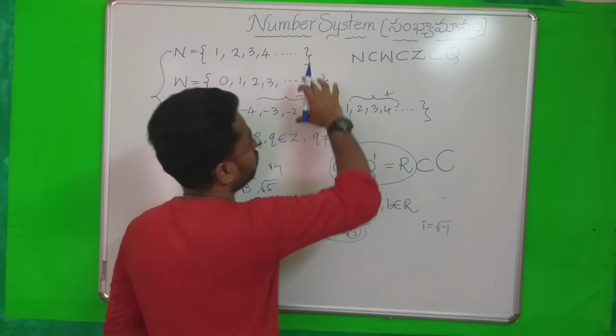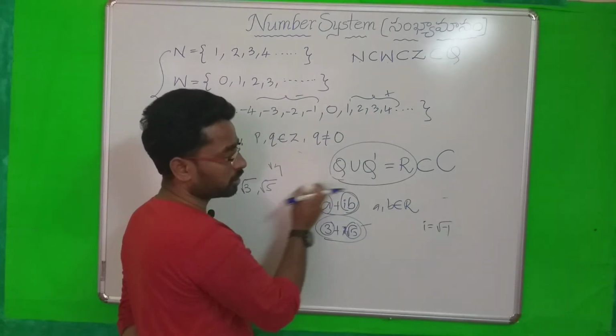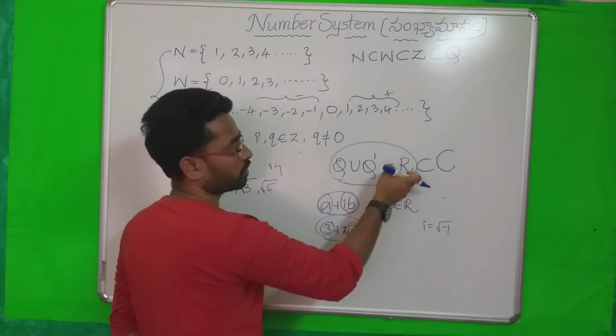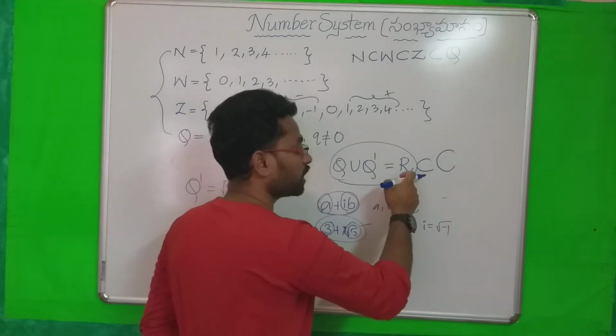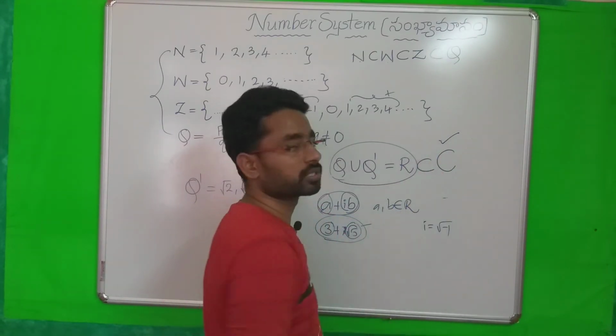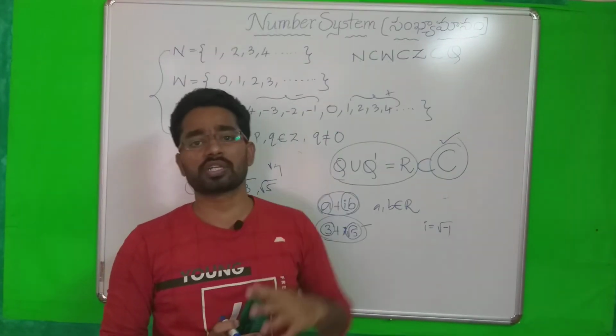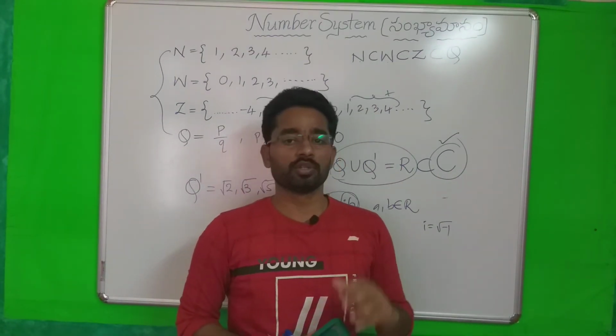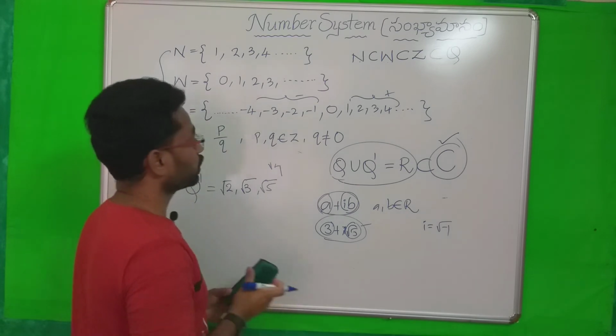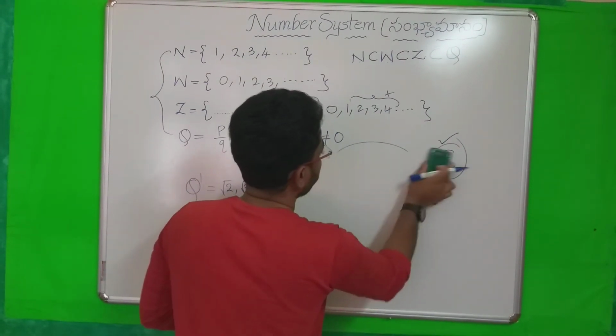So you can understand the families now. Rational numbers and irrational numbers, their union we can call real numbers, and real numbers is a subset of complex numbers. So complex numbers are the topmost set in the number system. You have to remember this.